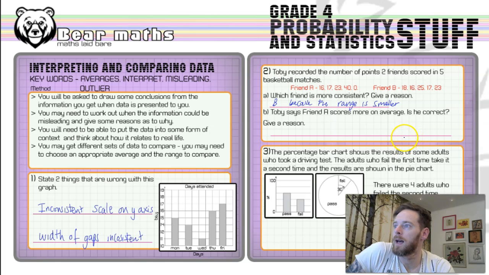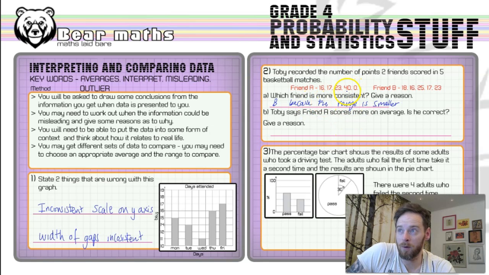All right. Now, Toby says friend A scores more on average. Is he correct? You need to give a reason. So there's 3 options here: mean, median, and mode. Mode would be the most obvious one to look for. Does this friend A have a mode? No, they don't. Does friend B have a mode? No, they don't, because there's no number that stands out there more than any others, or being there more than any others. So there are no modes. We can't compare the modes.